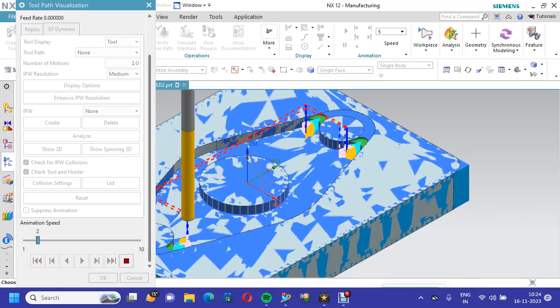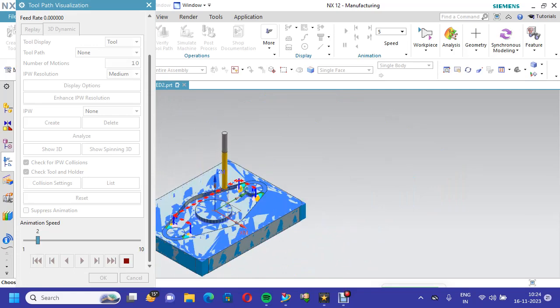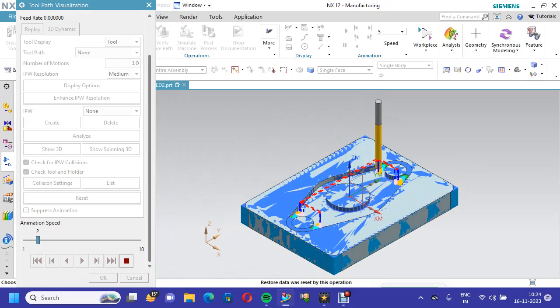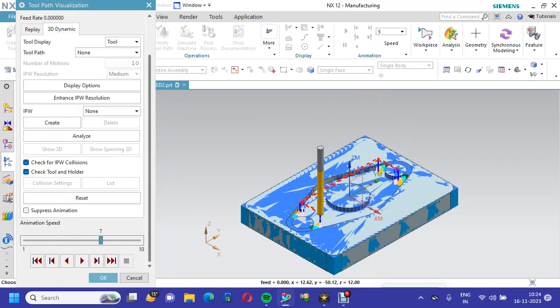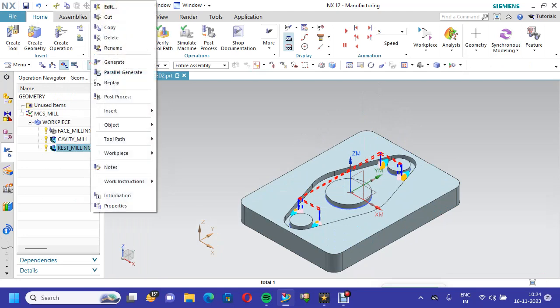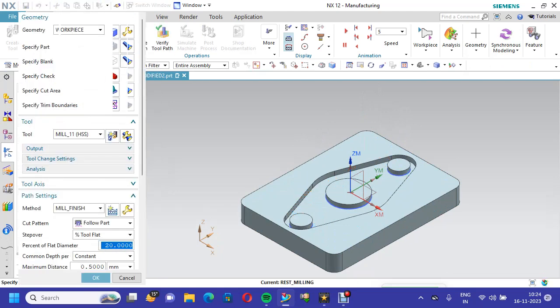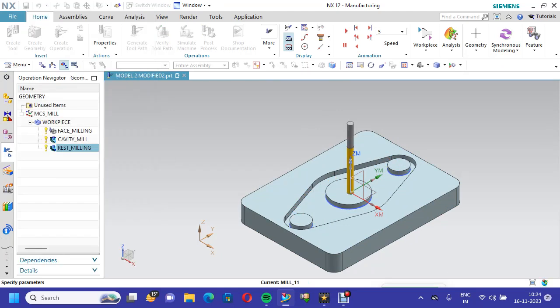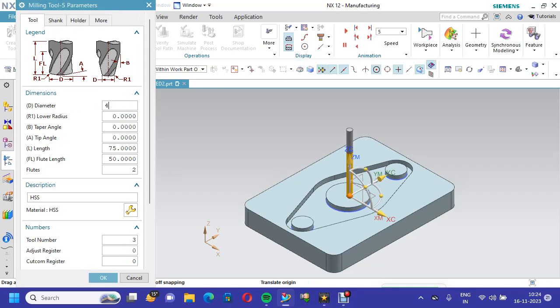That means we have to change the cutter size. How to change the cutter size? Go to rest milling, edit, and take the cutter of 4 mm end mill.